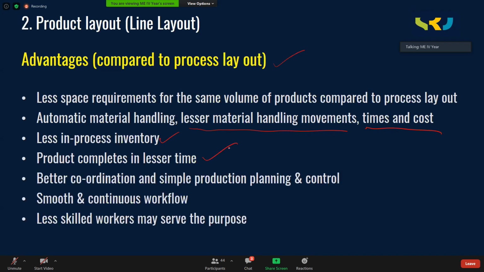Better coordination and simple production planning and control. Once you plan, that is enough. Initially you may be taking some time to plan everything, but once you plan, every day the same activity is going on. You need not change the plan.